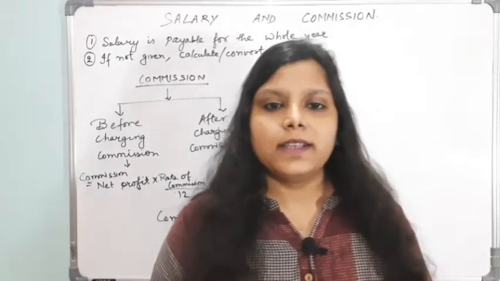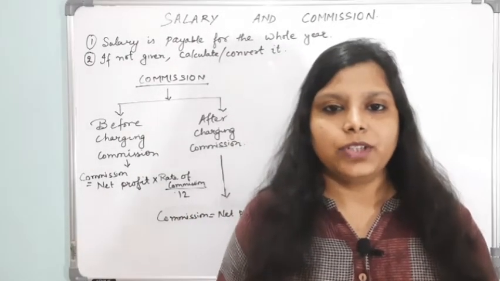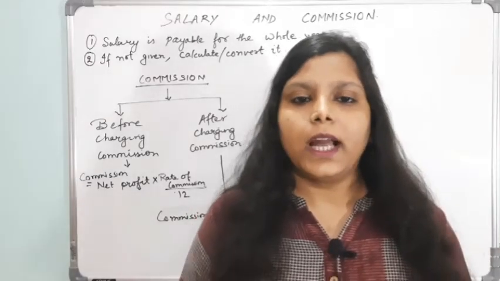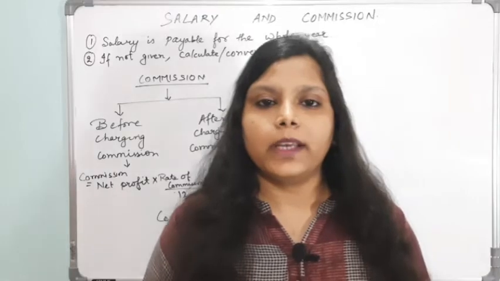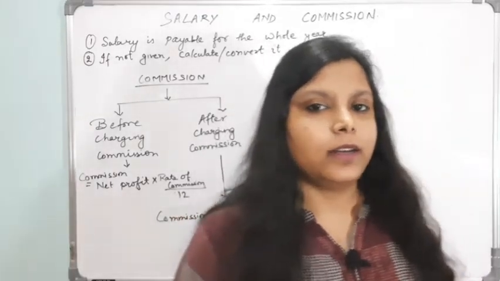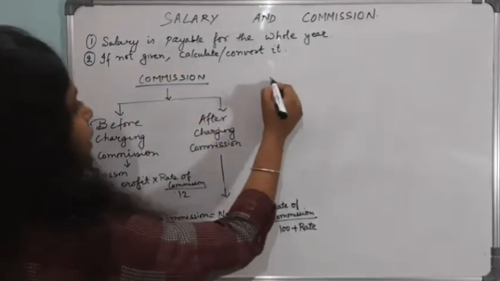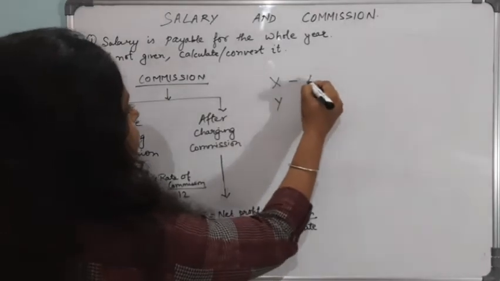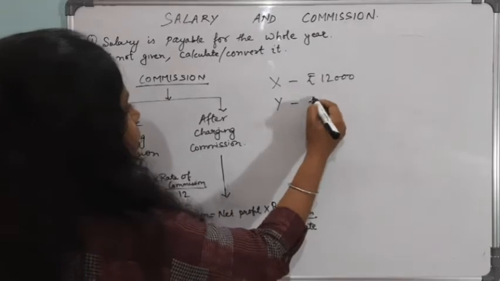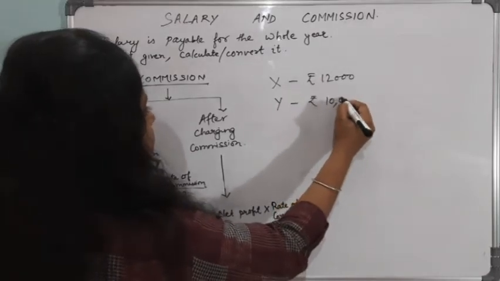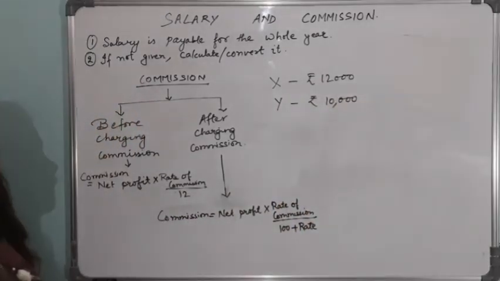Our next topic is salary and commission. Let's say there are two partners X and Y and the firm has to pay a salary of rupees 12,000 to X and a salary of rupees 10,000 to Y.